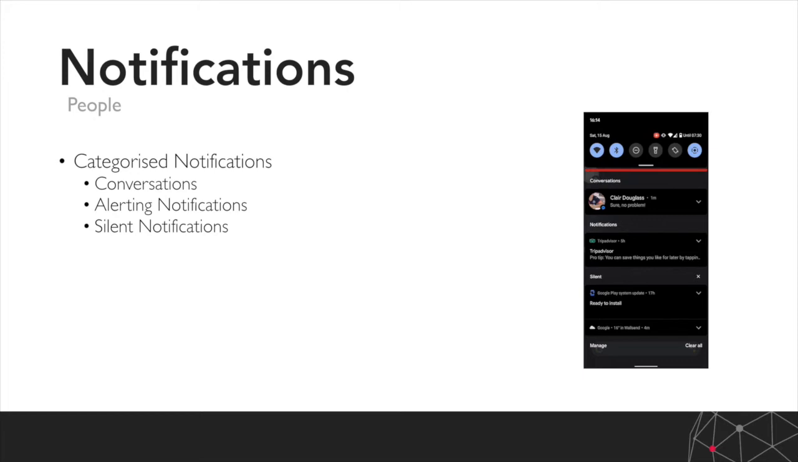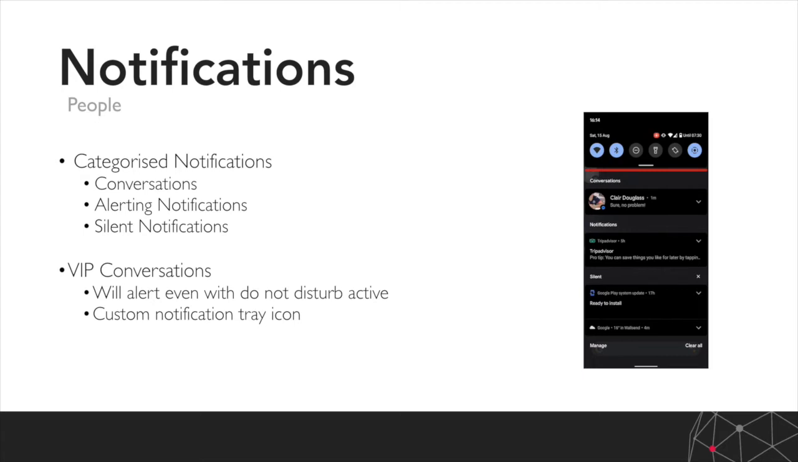And then at the bottom are the silent notifications. So they're the ones that are given the lowest priority, generally ones that users wouldn't necessarily interact so much with. For example, as you can see on the screenshot on the right there, the weather, if there are updates to an app, for example.